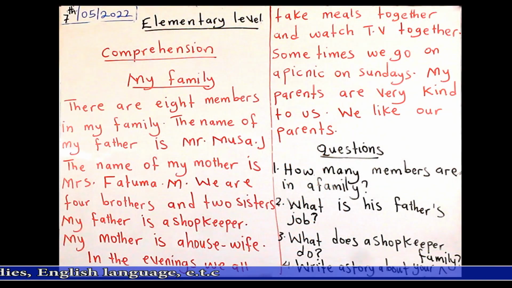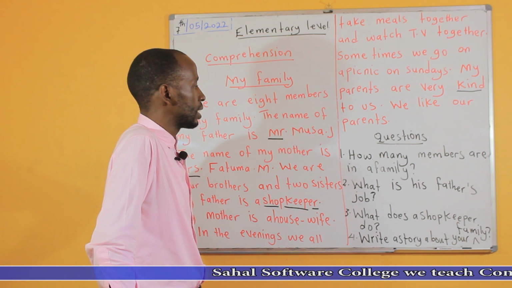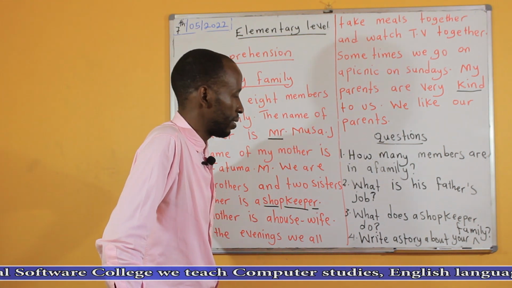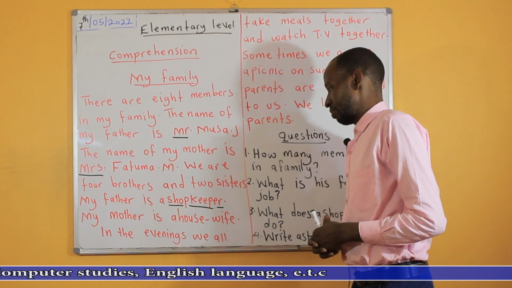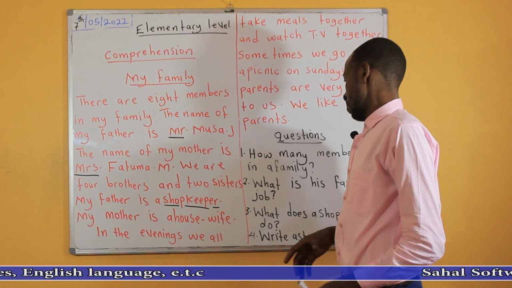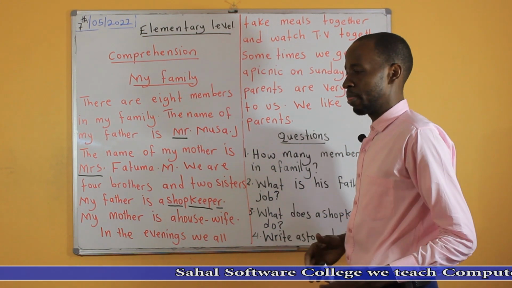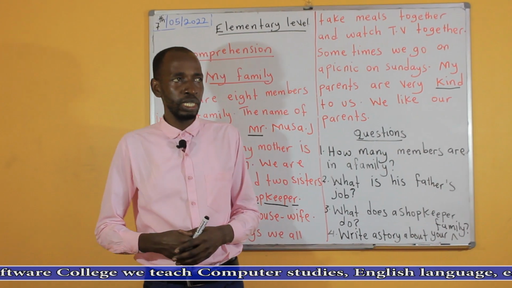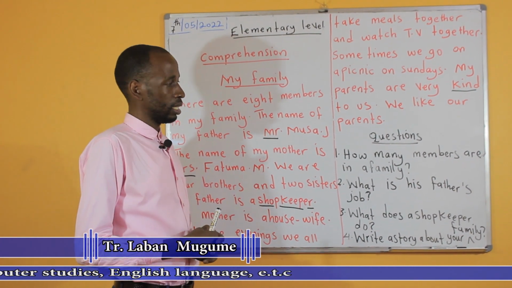How many members are in a family? I want you to answer in a full sentence. How many members are in the family? You will say what? There are 8 members in a family. There are 8 members in this family, or there are 8 members. Even if you stop there, there are 8 members. So if the question is how many, you can say there are. It's good. If you say 8 members, it does not make more sense. But if you say there are 8 members in a family, it makes more meaning.